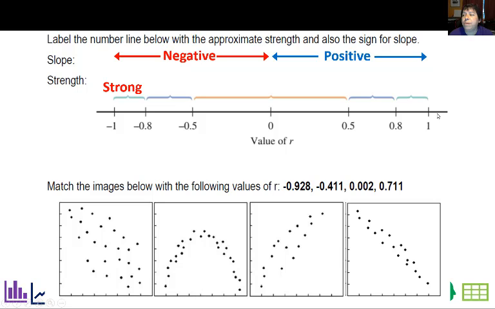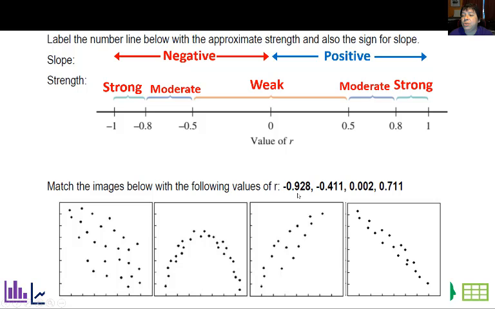So this is one rough guideline. From negative 0.8 to negative 1 is considered strong. From 0.8 to 1 is considered strong as well. The weakest correlation we had was at 0, which was right here in the middle. And then again, these two are moderate, so they're in between the weak and the strong. Now, let's go ahead and match these images with the values of R.